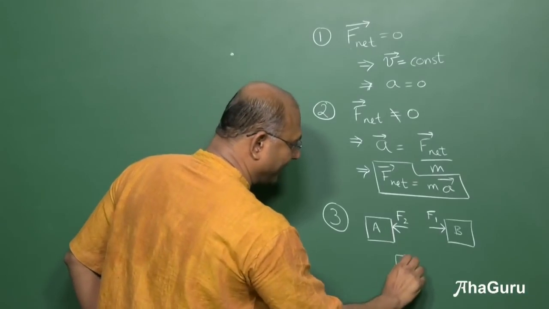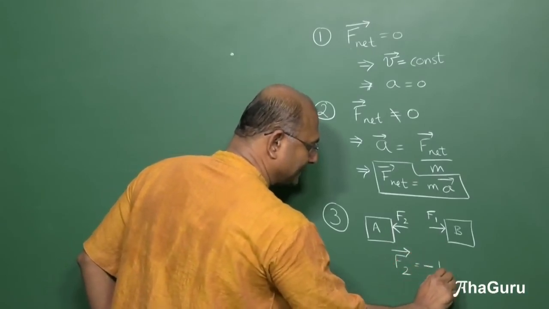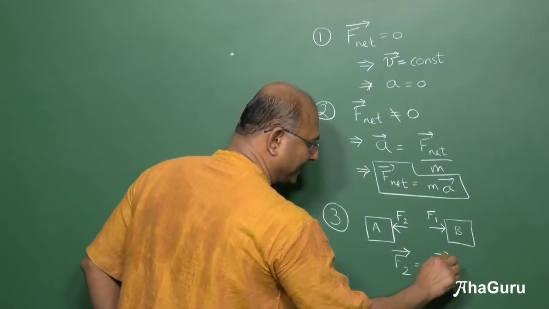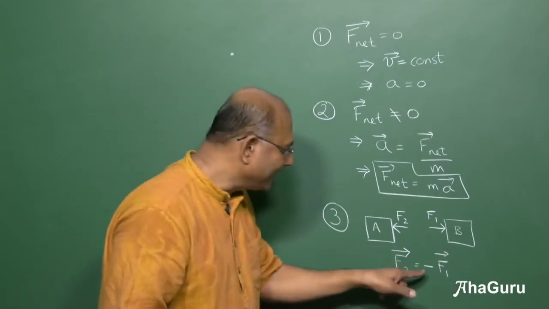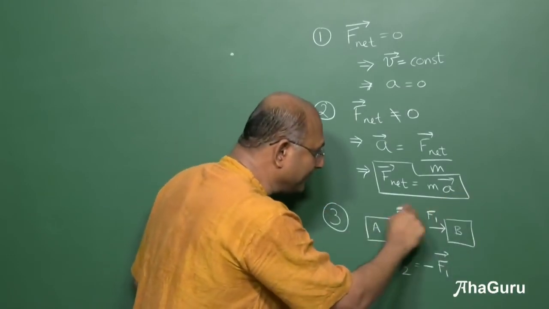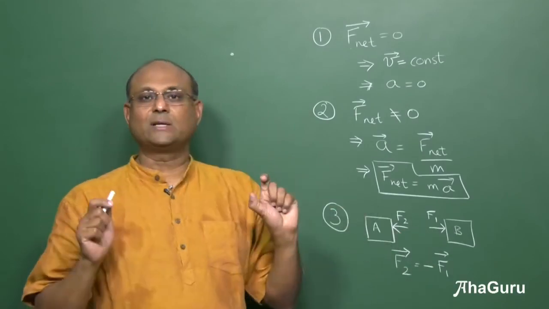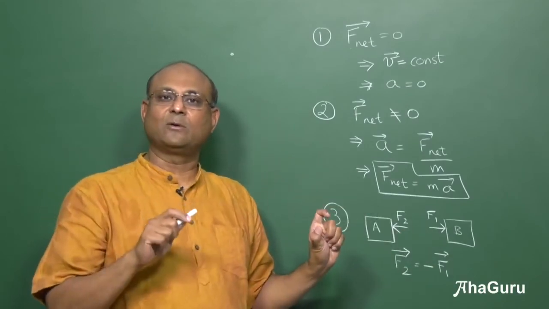As vectors, we will write F2 vector is minus F1 vector. What does the minus mean? This direction, this direction. What does the equal to mean? These two have the same magnitude. Okay, so keep that in mind. We write this as Newton's third law, or action is equal to reaction.